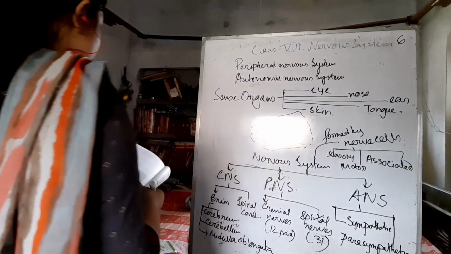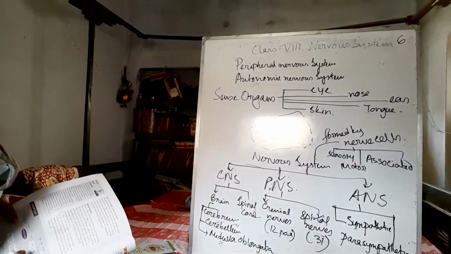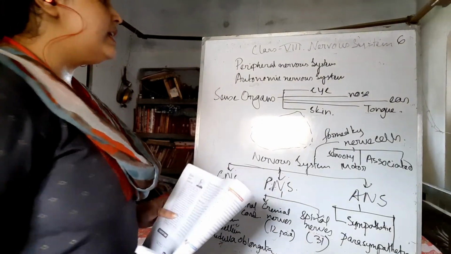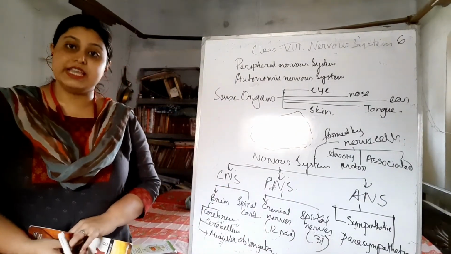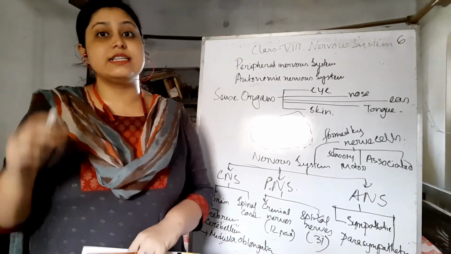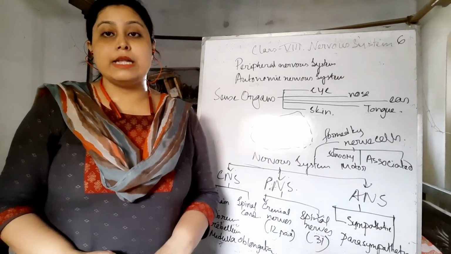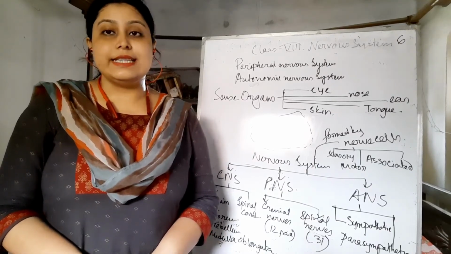Okay, and the coordination taking place from these sense organs, then the nervous system acts on it. So this is the last video from this chapter, and I have discussed everything very briefly, and I have already discussed the important parts, and I think there is no problem, and I will make a new video with a new chapter. Till then, thank you.